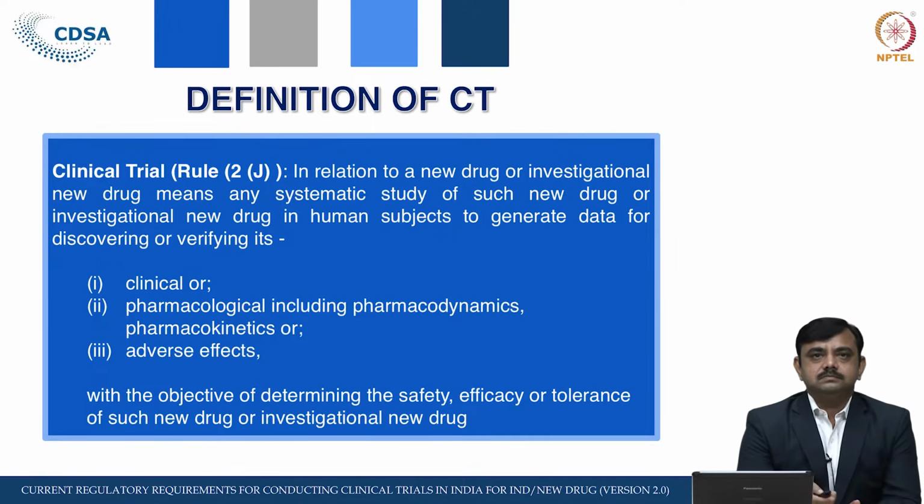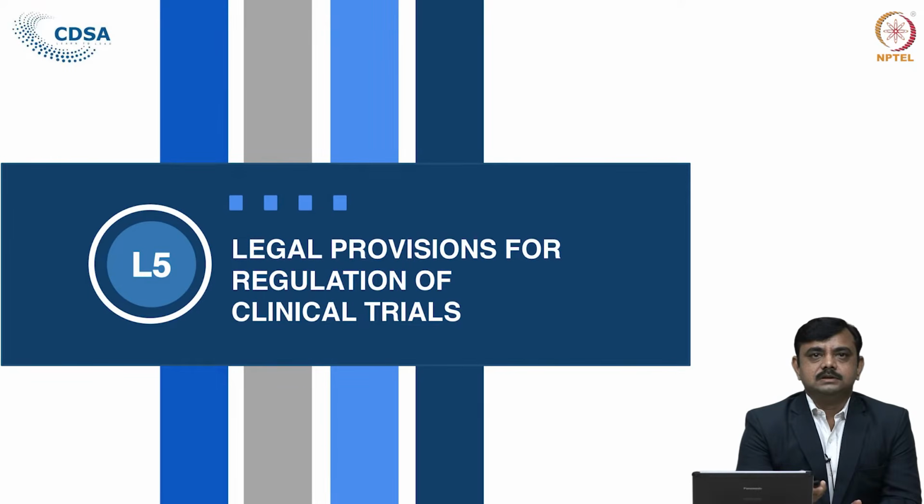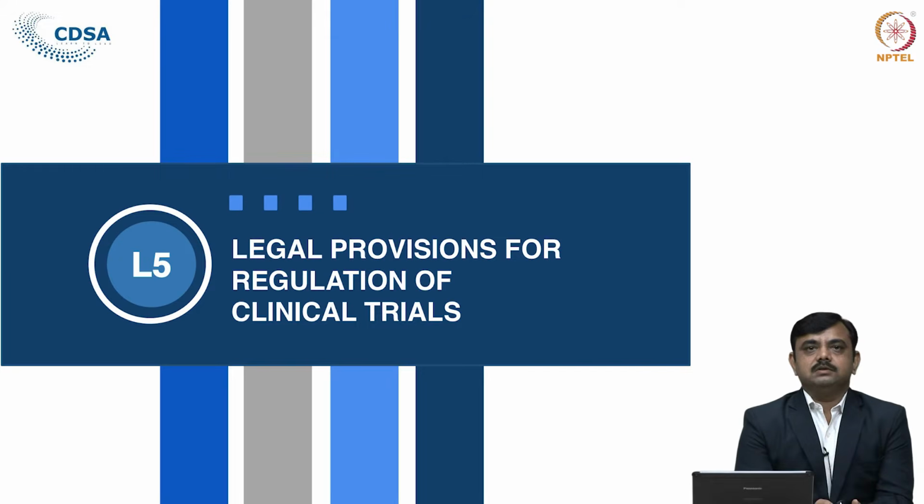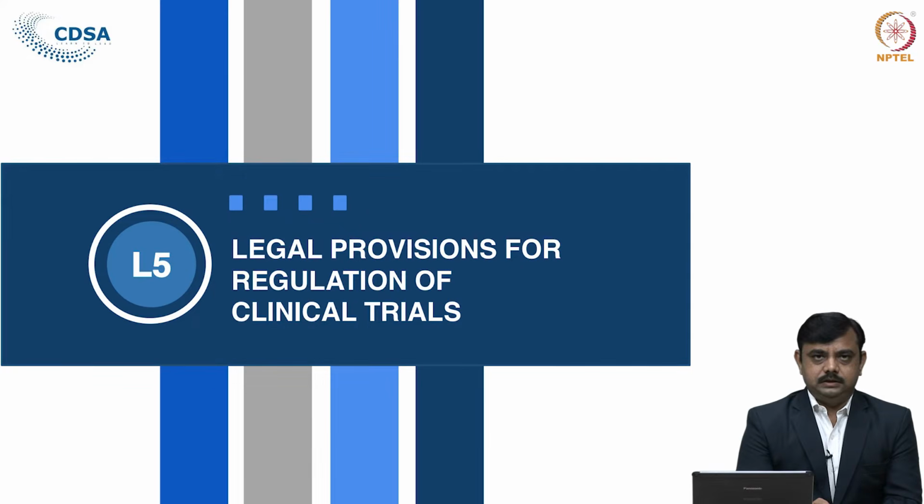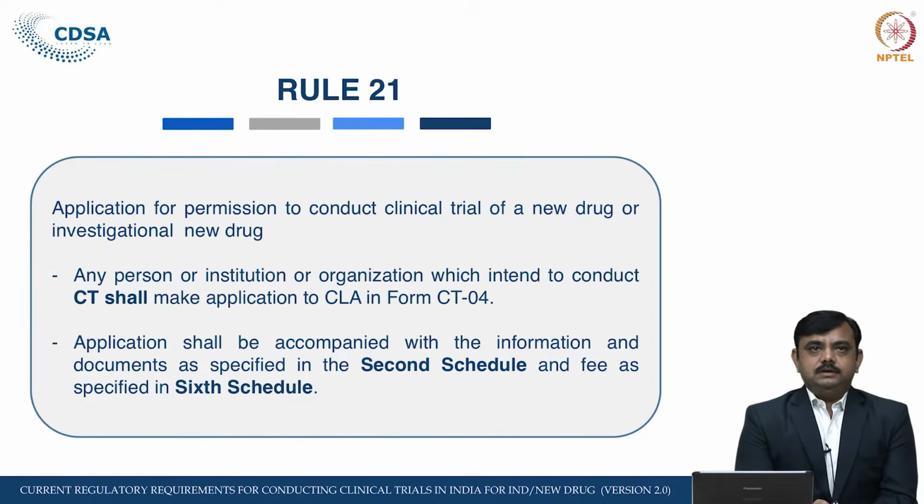Now, let us see what the legal provisions for regulation of clinical trial are, and which rules govern the clinical trial in India. Rule 21 is related to the application for permission to conduct clinical trial of a new drug or the investigational new drug. Under this rule, the application has to be made to the central licensing authority, and the applicant has to apply under this rule for the clinical trial.